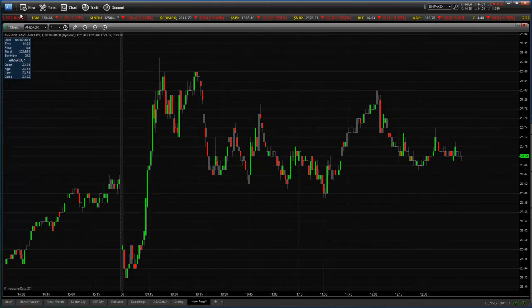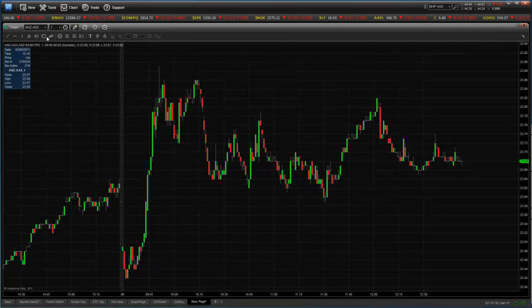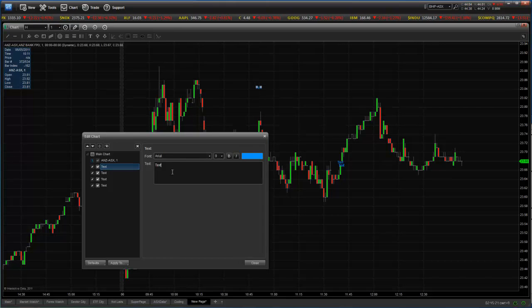You can draw different studies on the chart, so see the drawing tools, we click on that and there's a number of drawing tools we can use. We can even write on our chart, so we want to write some text, and we'll modify the text. Oops. We'll delete it first. Okay, so we'll say hello world.